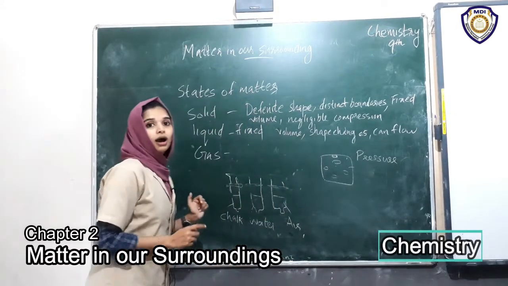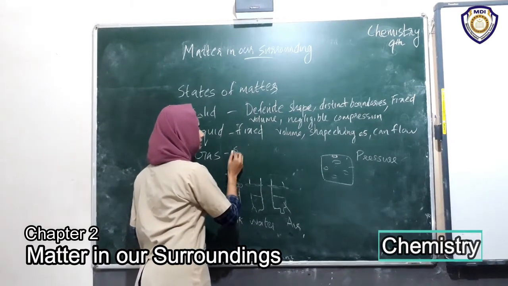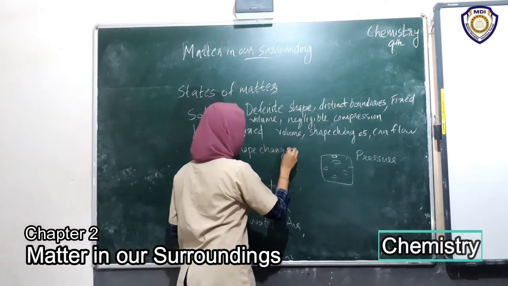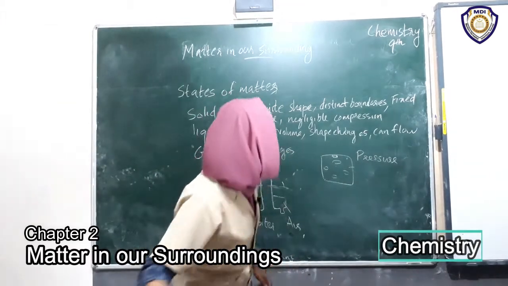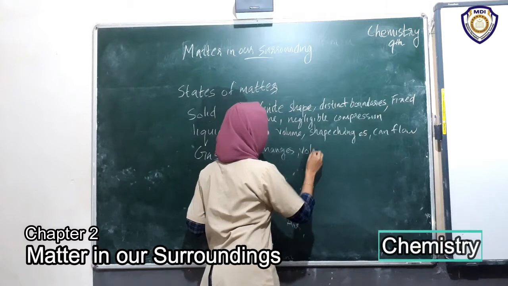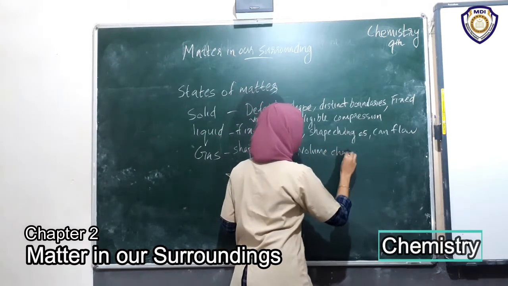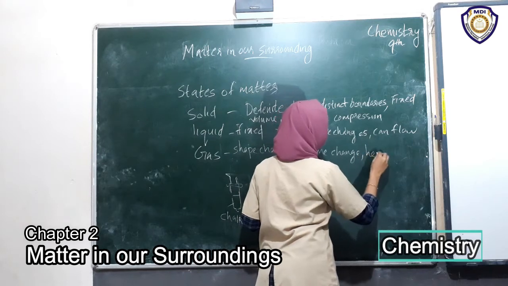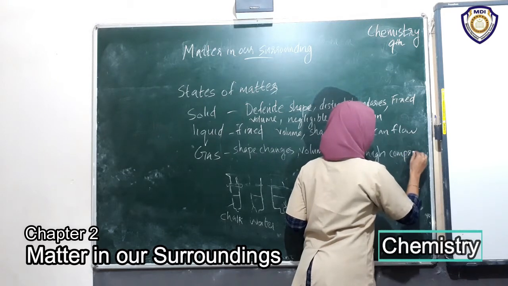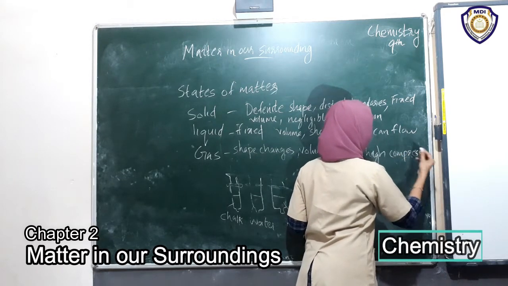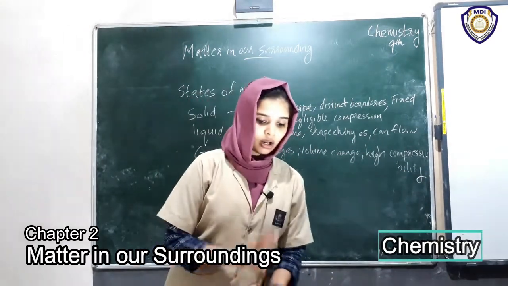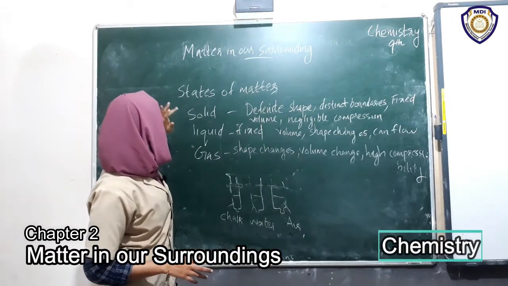So this is all about gases. The shape changes. It has the volume of the container, so volume also changes. High compressibility, it can be compressed highly. So these are all about the three states: solid, liquid, gas.